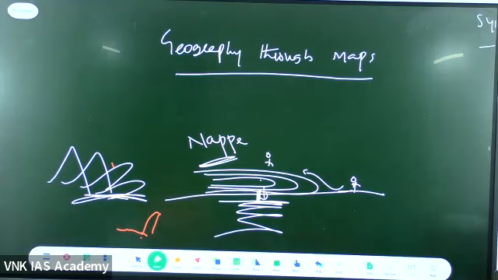Okay, do one thing. You keep one atlas as of now. When we are going to see the places, some references are there. If those places are not given, then we'll go to the other atlas.